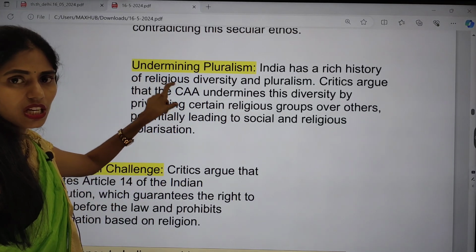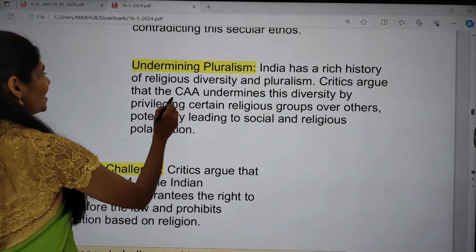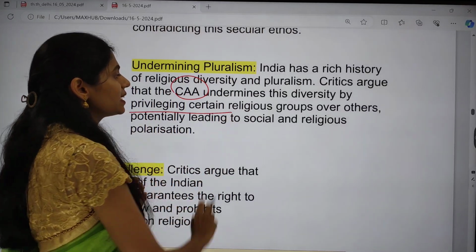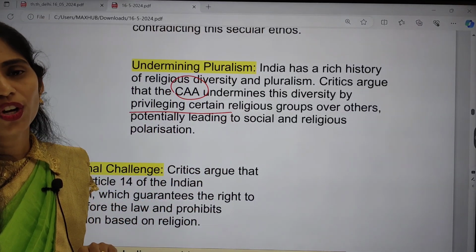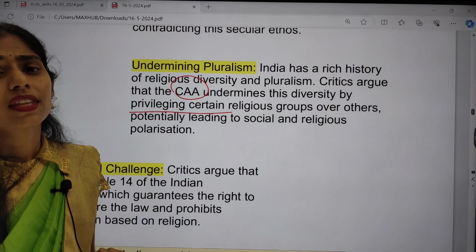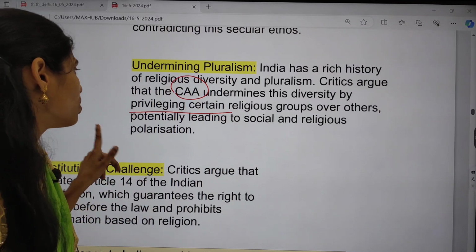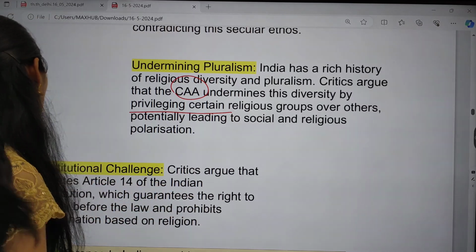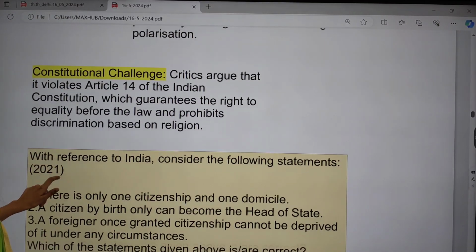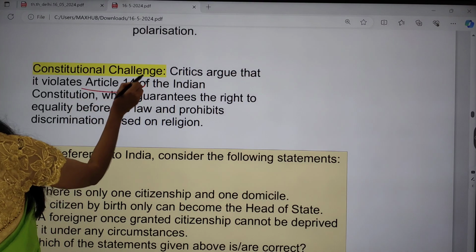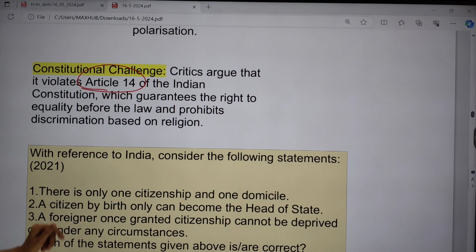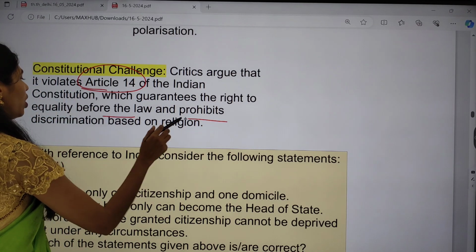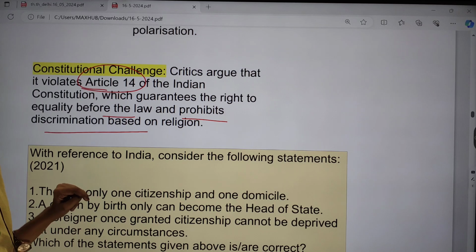So this constitutional amendment, this Citizenship Amendment Act, undermines diversity by privileging certain religious groups over others. So we are giving importance to non-Muslim communities here, okay? Because of this, it is leading to social and religious polarization. And next one is constitutional challenge. Critics are arguing that it also violates Article 14 of the Indian Constitution, which talks about the right to equality before law and prohibits discrimination based on religion.